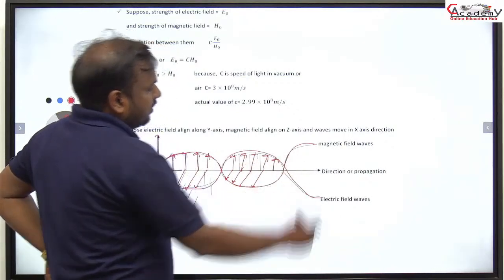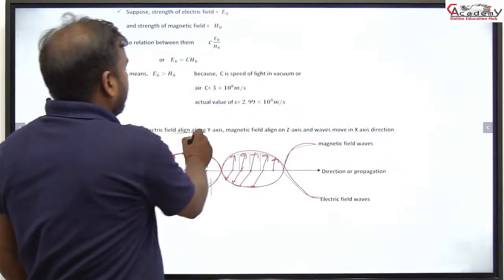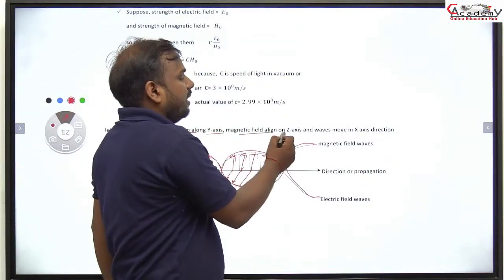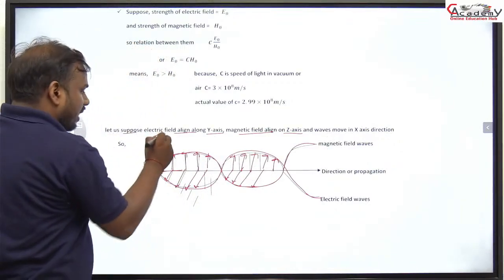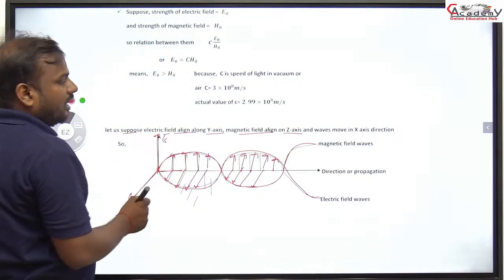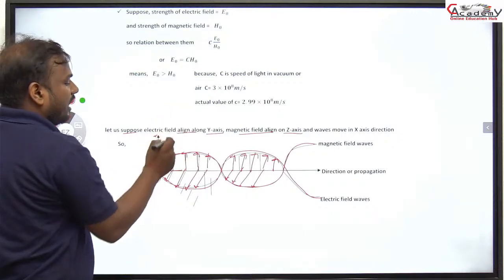Is that clear? Suppose the electric field is along the y-axis and the magnetic field along the z-axis, the wave moves along the x-axis. That is the electric field or magnetic field, you can write anything.